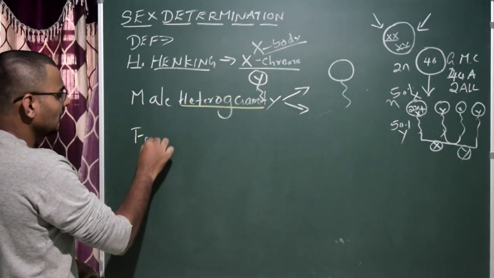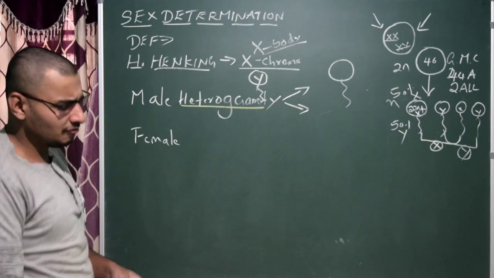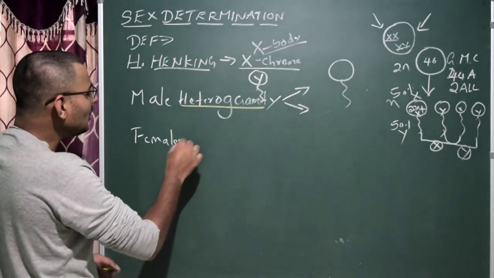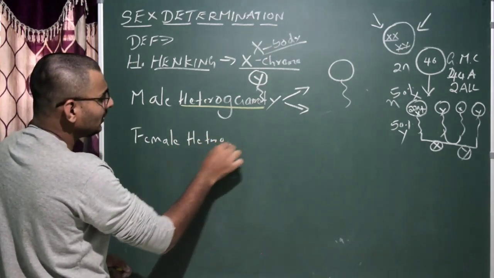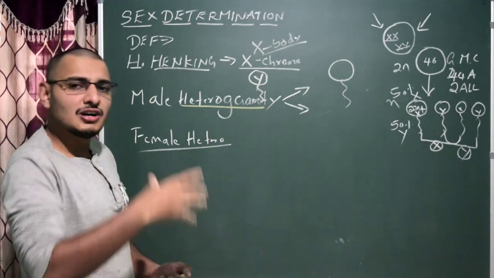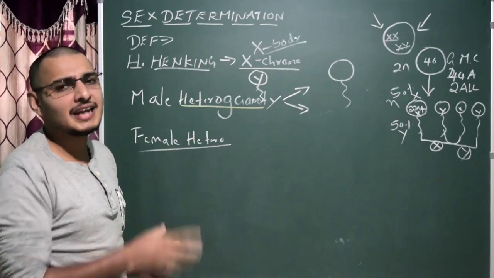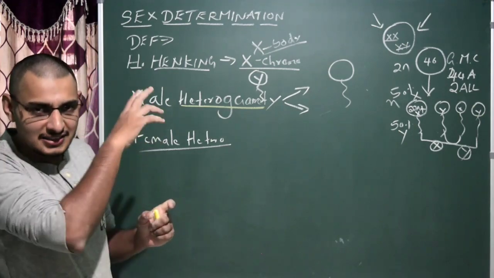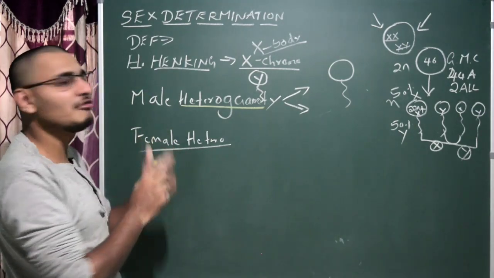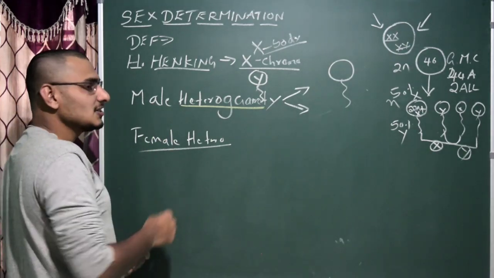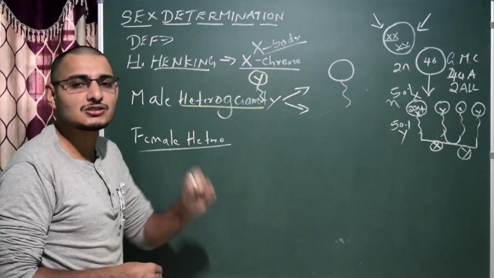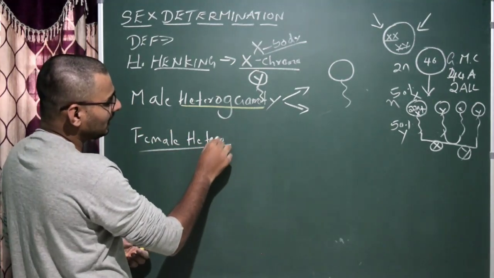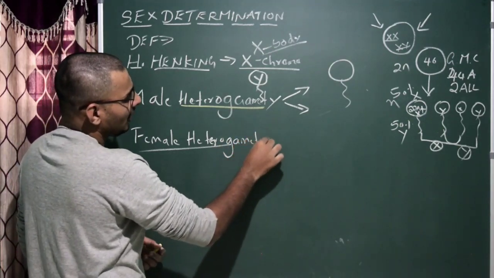And what about the female? In case of birds, or certain other insects like butterflies or moths, you see female heterogamety. Very simple, no need of explanation. The sperms will contain only one type of allosome, but the ova will contain different types, that is X or Y type of allosomes. That means in this case the ova decides the sex of the progeny or the offspring. So this is female heterogamety, remember it, very important.